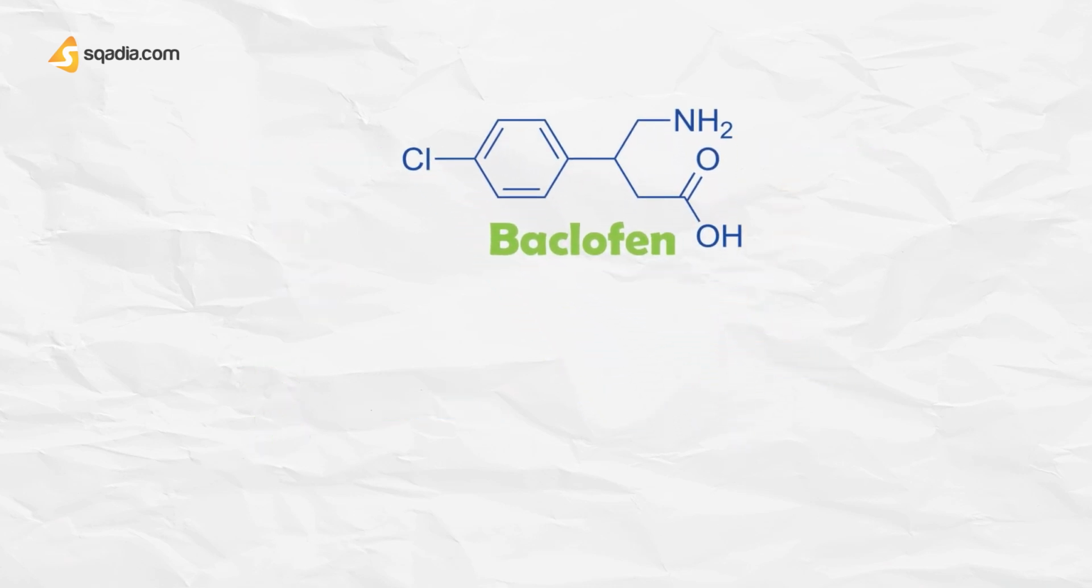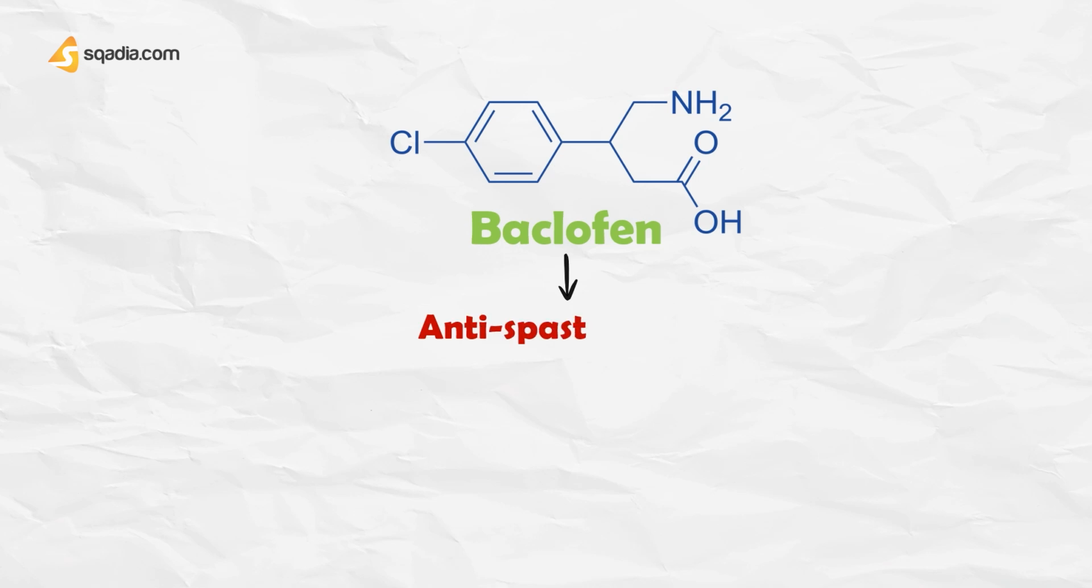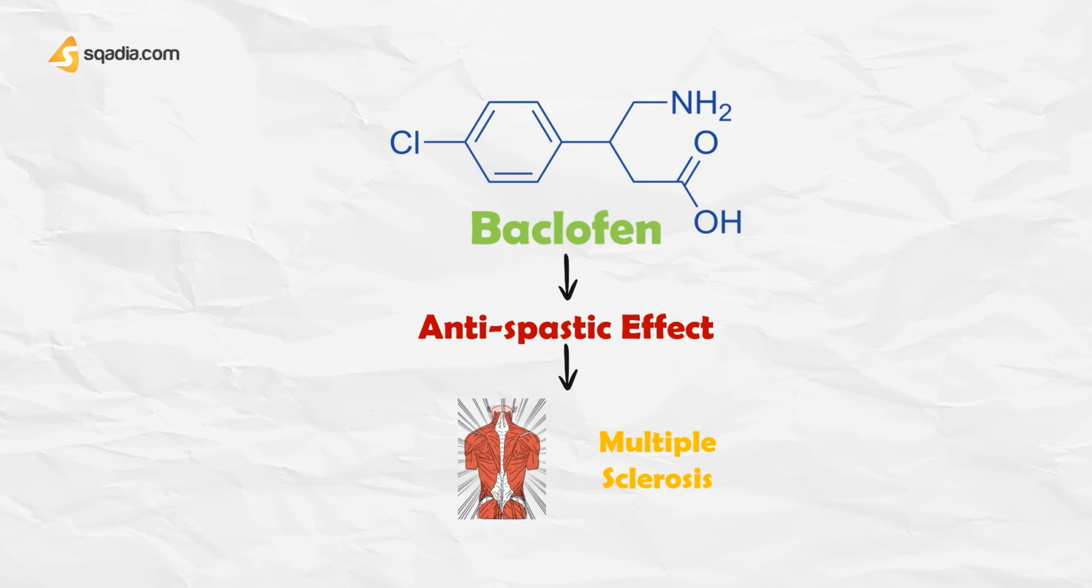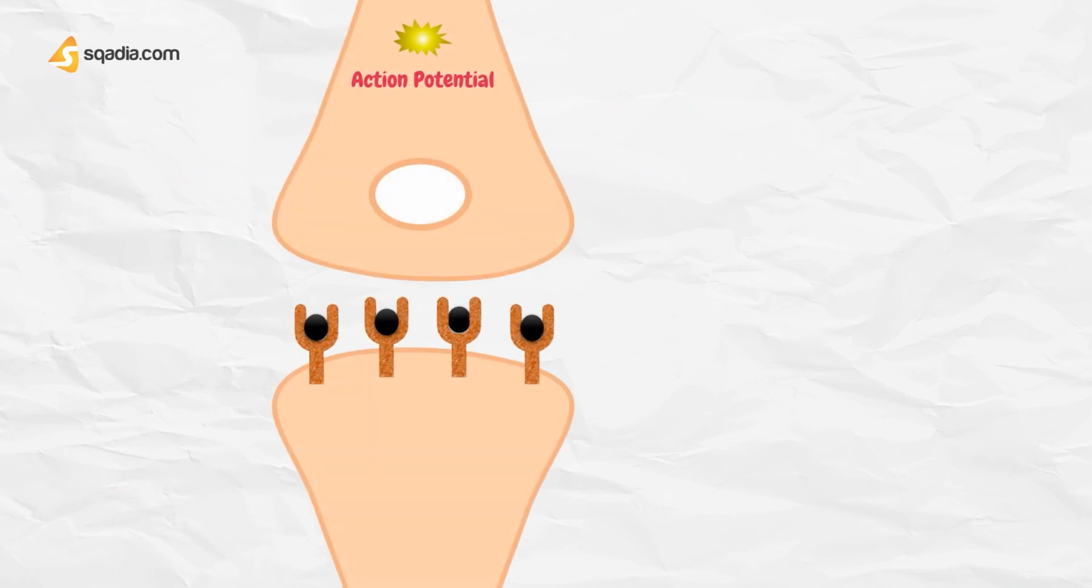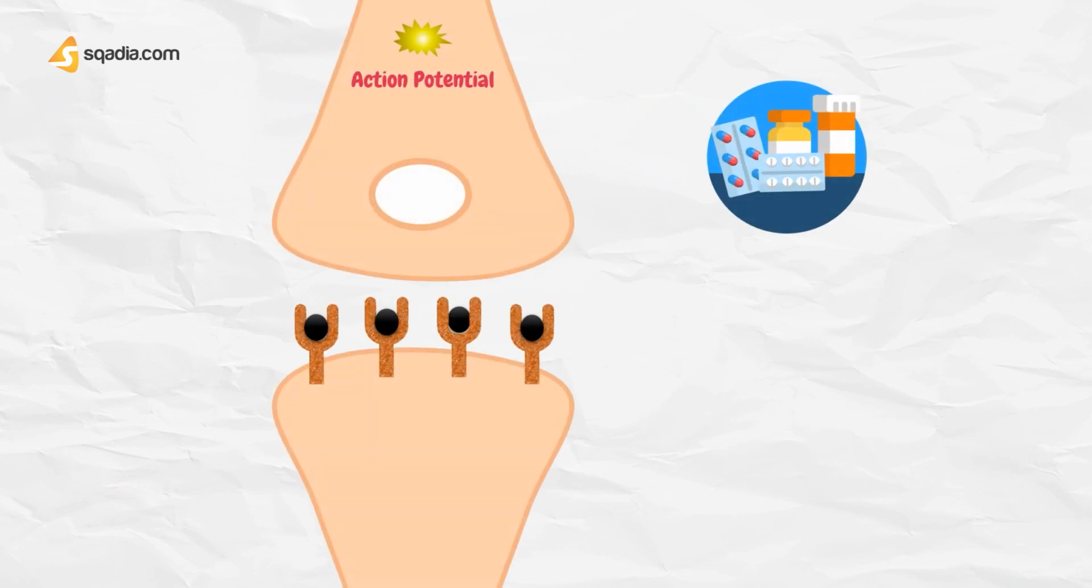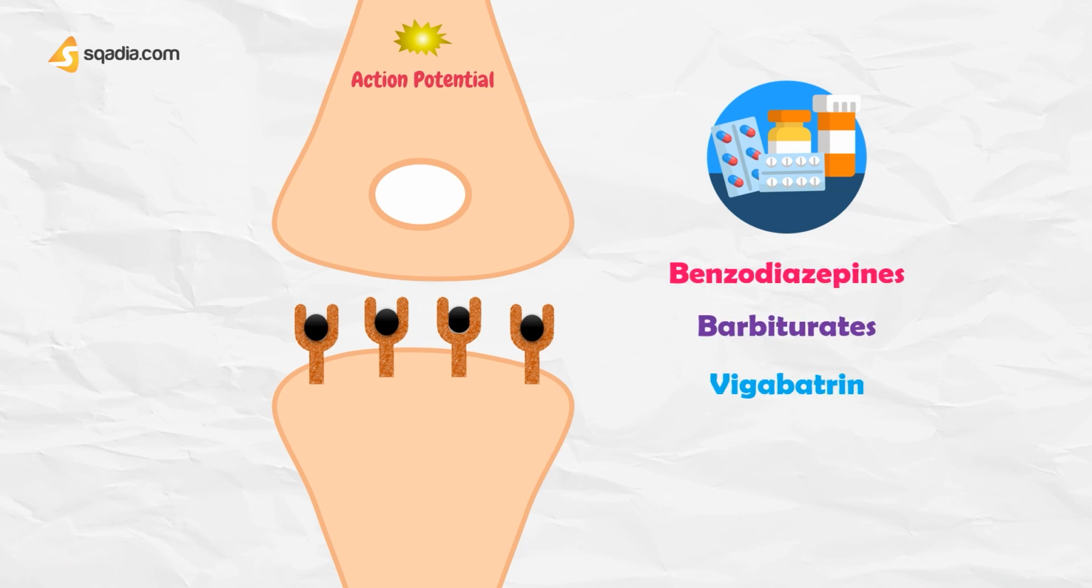Baclofen reduces glutamate release in the spinal cord and produces an antispastic effect, which is useful in controlling the muscular spasms that occur in diseases such as multiple sclerosis. Following release from presynaptic nerve terminals, amino acid transmitters are inactivated by reuptake systems. Drugs that are thought to act by modifying GABAergic synaptic transmission include the benzodiazepines, barbiturates, and the anticonvulsants vigabatrin and perhaps valproate.